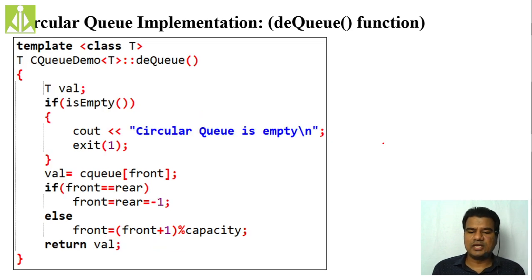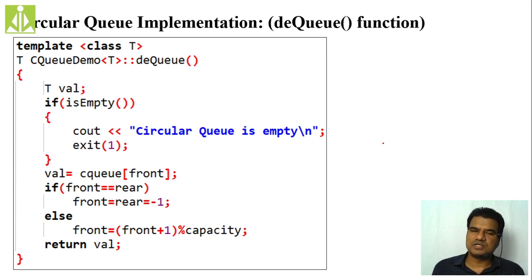So next is the dequeue operation. It is very simple. We have to check whether the queue is empty or not. If the queue is empty, we cannot perform the dequeue. And if the queue is not empty, then from the front location, wherever the front is pointing, from that location only we dequeue the element. And once the element is dequeued, we need to check whether front and rear are equal or not.